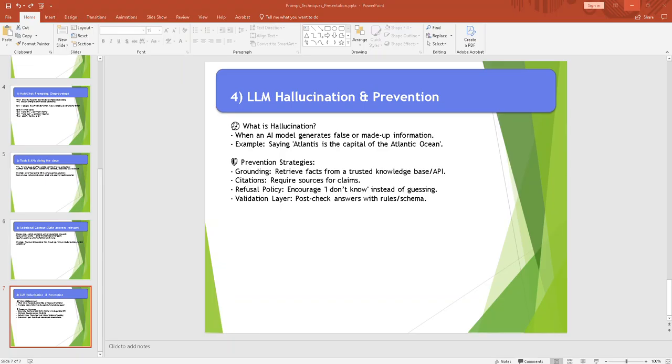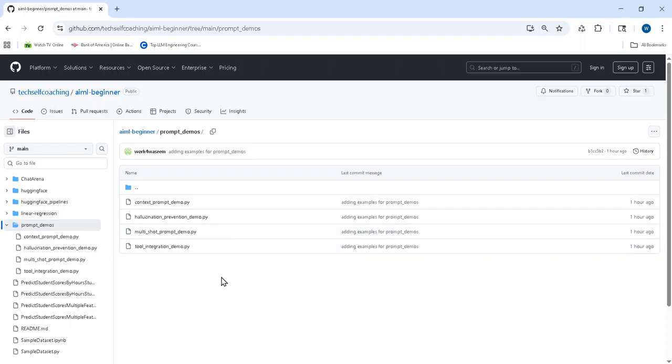I have uploaded this example into a repository. If you go to the repo, you will see a new directory there, prompt demos, and underneath, 4 different files have been uploaded. You clone it on your local machine, and then we'll try to run this one by one.